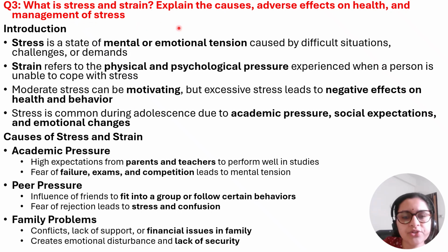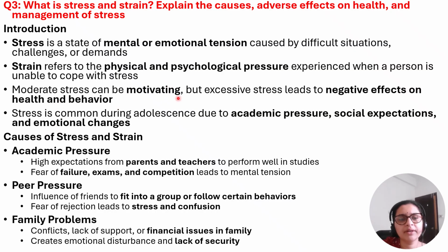What is stress and strain? Explain the causes, adverse effects on health, and management of stress. Stress and strain are basically mental conditions. Stress is the state of mental and or emotional tension caused by difficult situations in life. Strain is physical or physiological pressure experienced when a person is unable to cope with stress. So stress leads to strain.